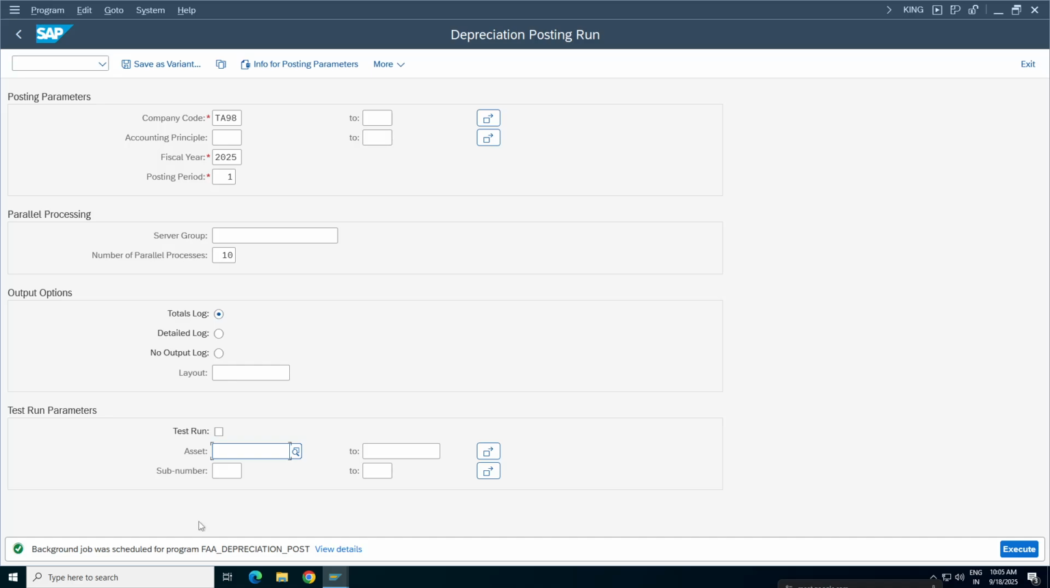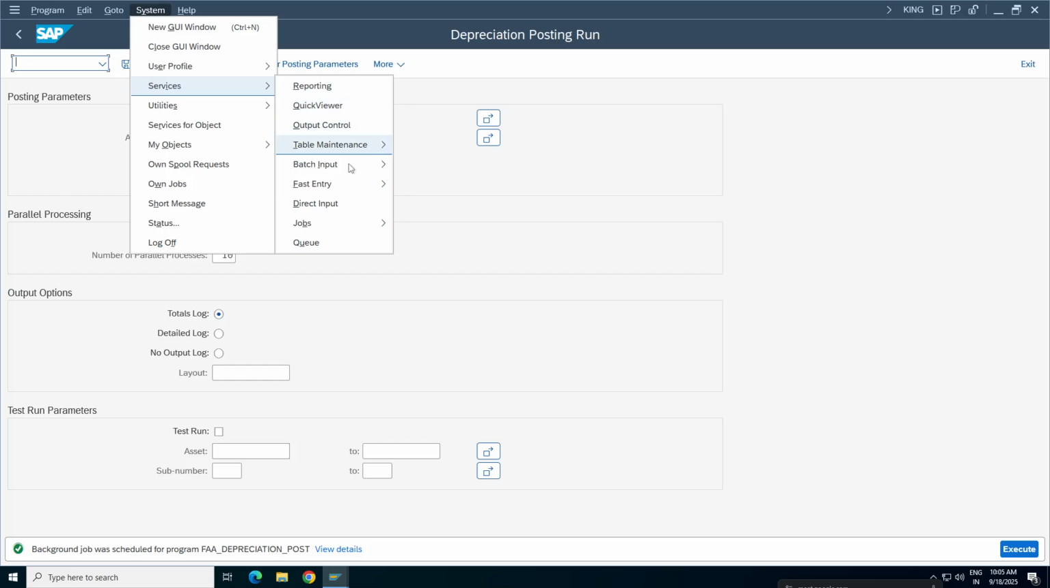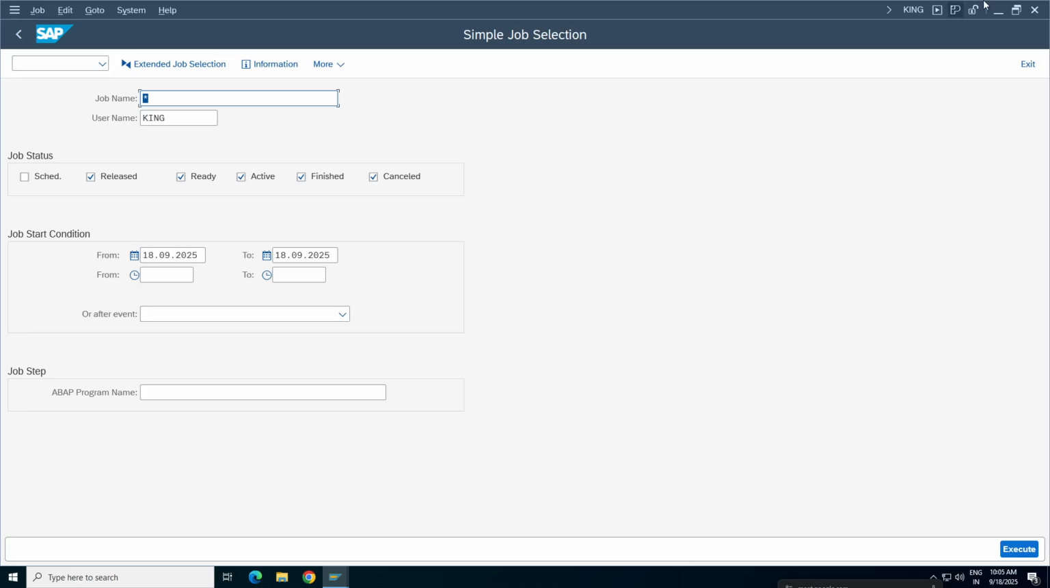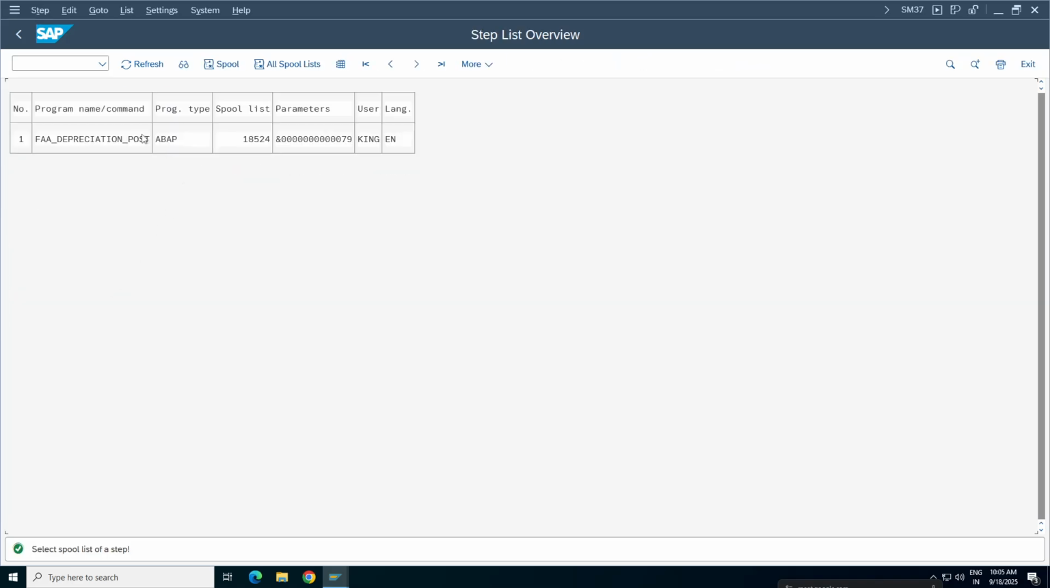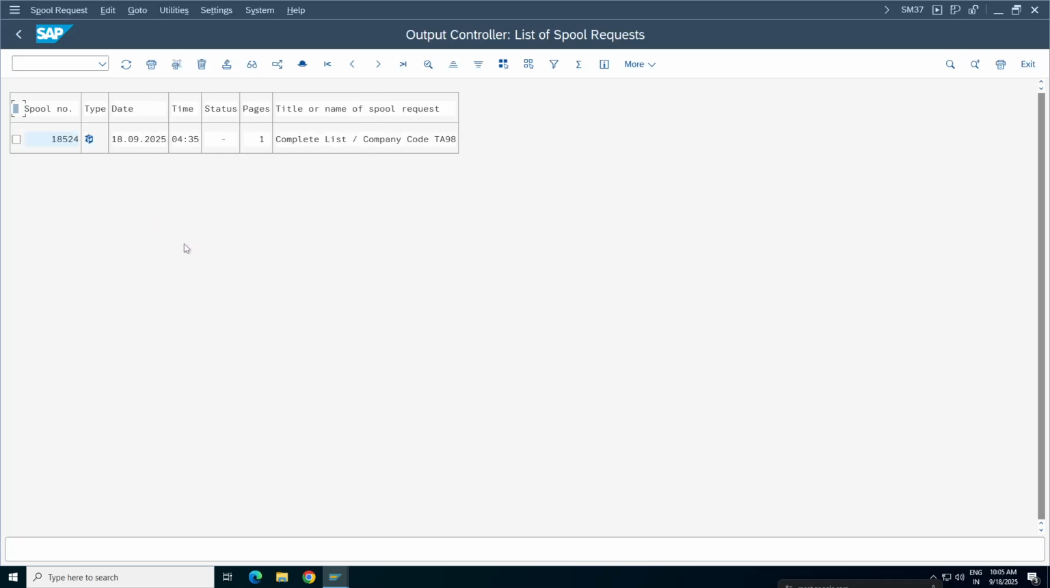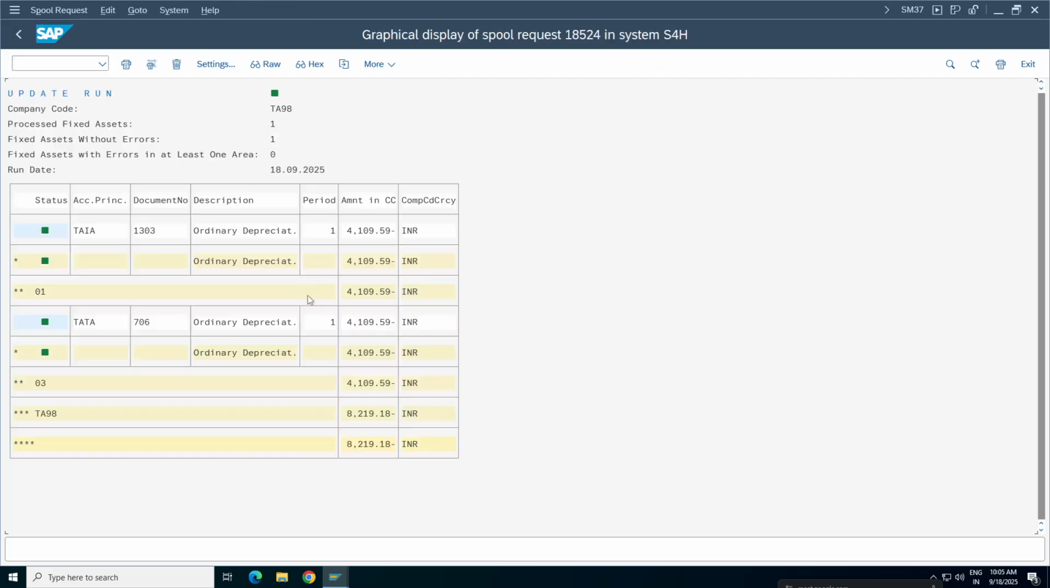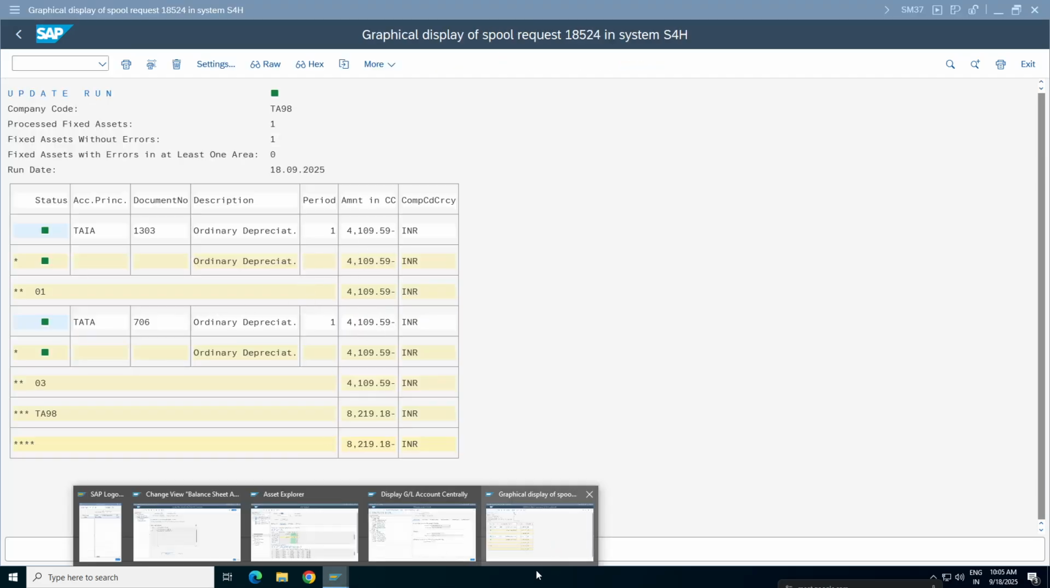Here itself you can go to the SM37 transaction, or system services, jobs, job overview, which is nothing but the SM37 transaction. It's the same. Click on schedule and execute. So we executed today, with the test run mode, I think. Is it test run mode or have I executed in production mode? Production mode. Okay, then that's good. We have executed in production mode.